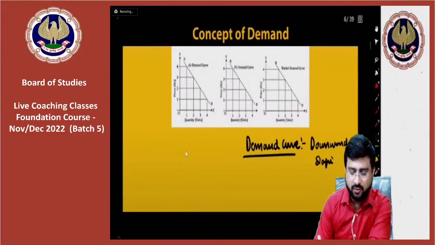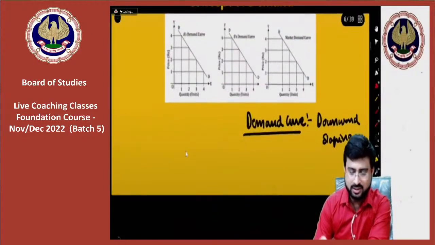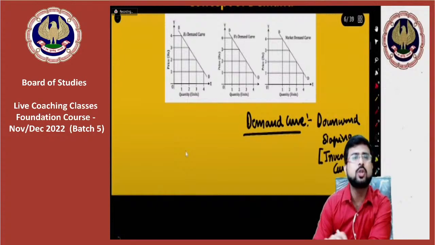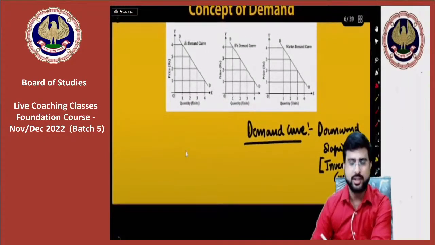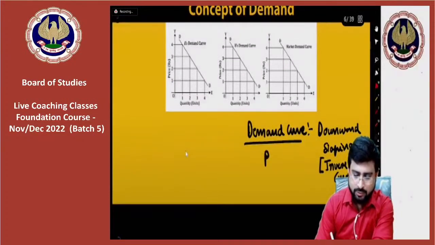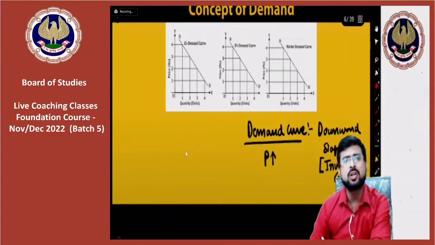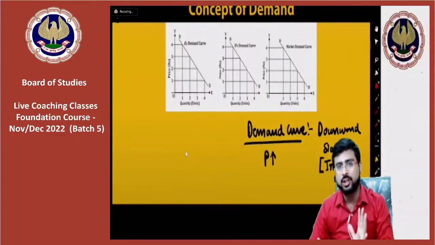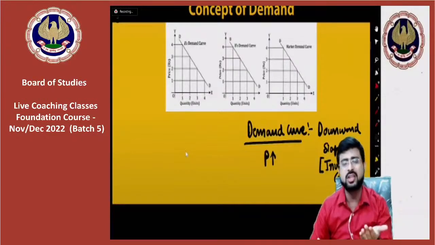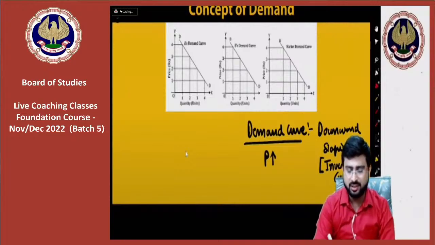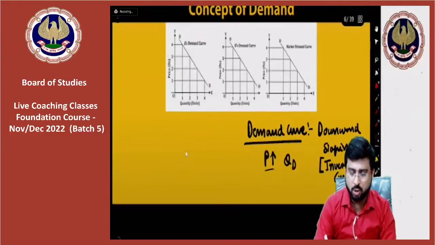There is another word for this downward sloping curve. You can also say demand curve is an inverse curve. Sir, why are you saying like this? Demand curve is downward sloping or inverse curve? I'll tell you why, guys. Because as you see, when the price increases for normal commodities, like clothes that we wear, the food we eat, I'm talking about general commodities, in general what happens is, when their price rises, their quantity demanded falls.